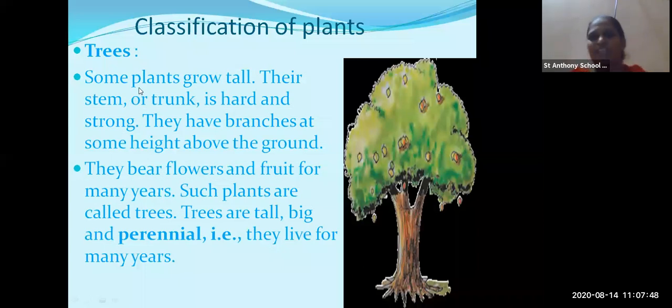Now what are trees? You can see the picture of a tree here. Trees grow tall. How is the branch of the tree? It is hard and strong. The branches of the tree are high above, and you can see many branches. You can see fruits and flowers on the tree. If a plant is tall, strong, and grows flowers and fruits, it is called a tree. All these characters are followed by the plant, so that plant is classified under trees.